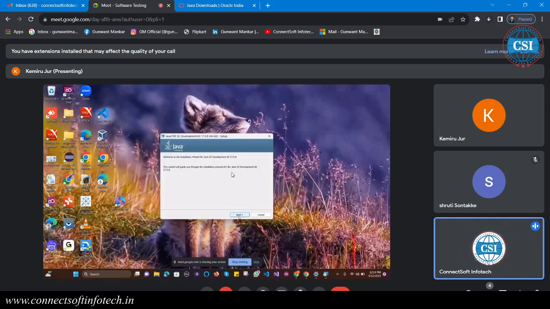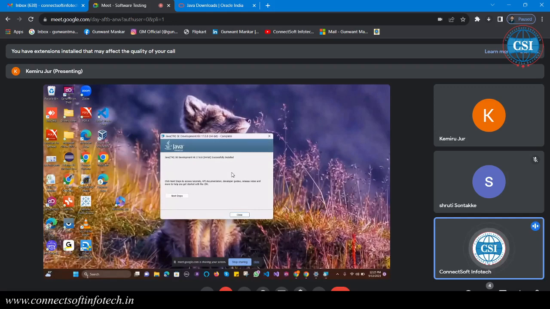Whenever you download the file, you have to just double click on that file. Okay, and then next, and we need to finish, so that JDK 17 will get installed in your system. You also have to check the path.